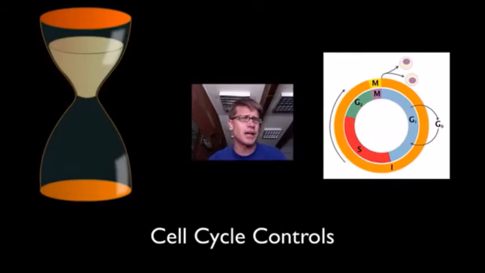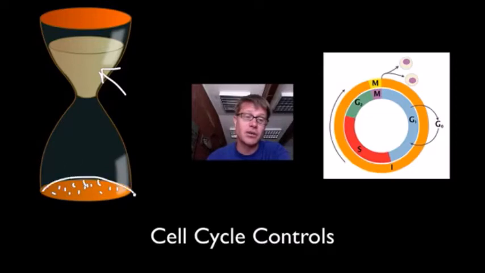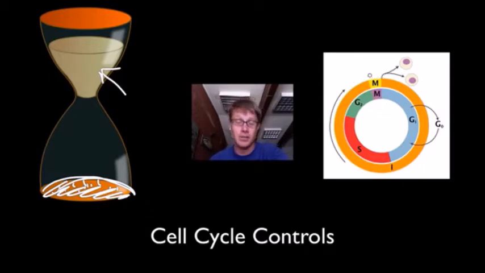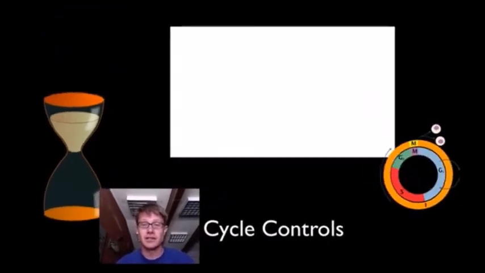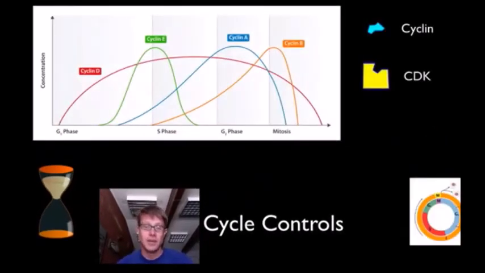How does a cell know when it's time to divide, and when it should go on and when it shouldn't? The best analogy I can think of is that it looks kind of like an hourglass. There are little proteins inside a cell, and as those proteins accumulate throughout the life of the cell, eventually you get a critical number of these proteins at the bottom. And once we have enough of those, then it tells the cell to advance to the next stage. And those proteins are called cyclins. So let's look at what cyclins look like.